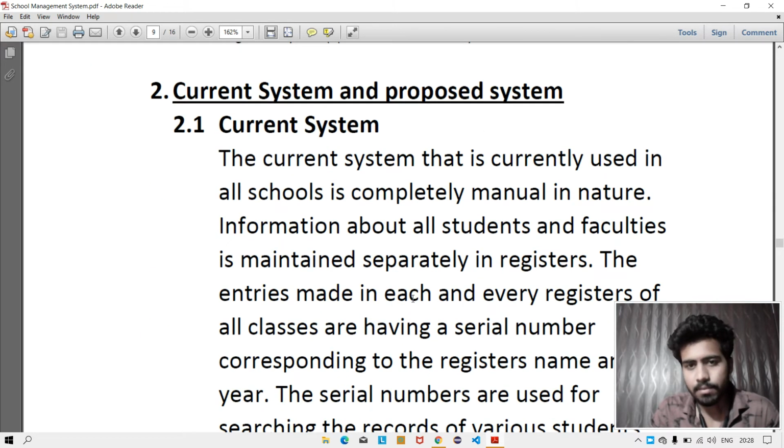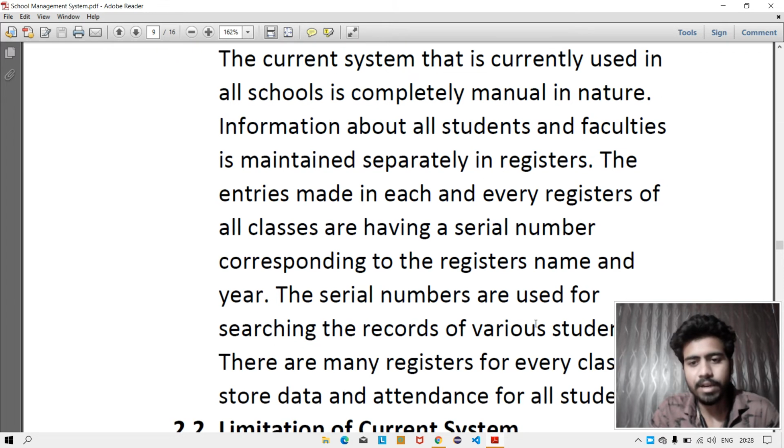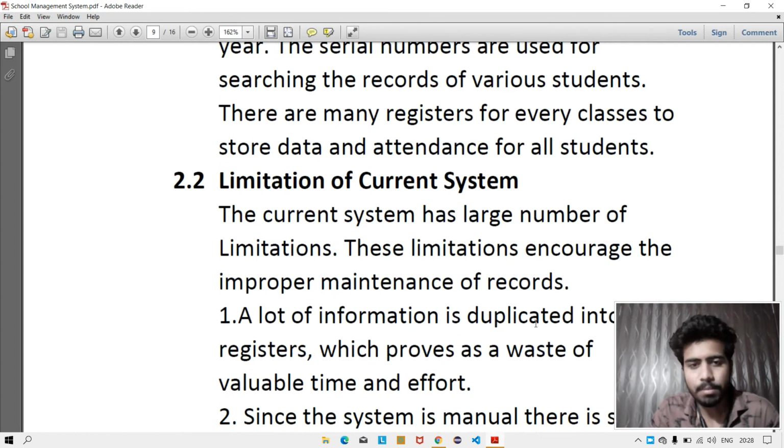Current system. The current system, currently used in all schools, is completely manual in nature. Information about all students and faculties is maintained separately in registers. So it takes more time on paperwork.